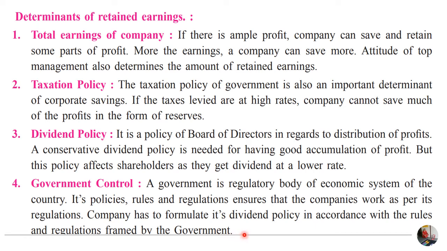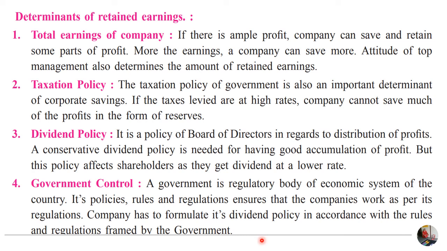So, taxation policy, dividend policy, government rules and regulations, and policies affect the amount of profit to be transferred to the reserve. More amount transferred to the reserve means we have more capital to be used in business, if the company uses that capital by way of issuing bonus shares to the equity shareholders.